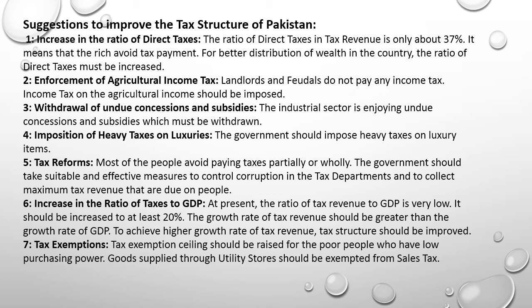Number 7, tax exemptions. Tax exemption ceilings should be raised for the poor people who have low purchasing power. Goods supplied through utility stores should be exempted from sales tax.